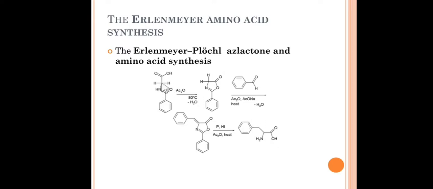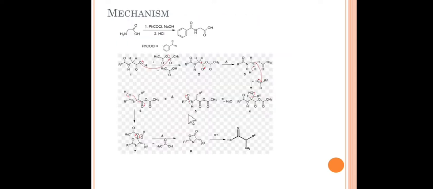As you know, glycine has two hydrogens, so one of the hydrogens is replaced with an R group, that is different kinds of aldehydes. So let's see the mechanism of this Erlenmeyer synthesis. Friends, the Erlenmeyer synthesis starts with hippuric acid. The first one is hippuric acid. It's the benzamide derivative of glycine. So this is glycine, and this one is called hippuric acid. Hippuric acid is nothing but the benzamide derivative of glycine.